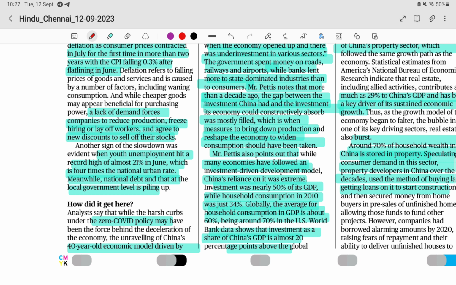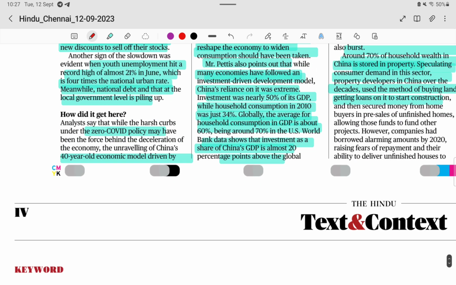This is very huge for a country with a high young population like China. Lack of demand forces companies to reduce production and freeze hiring. They produce less, lay off workers, and agree to new discounts to sell off their stocks. How did it get there?